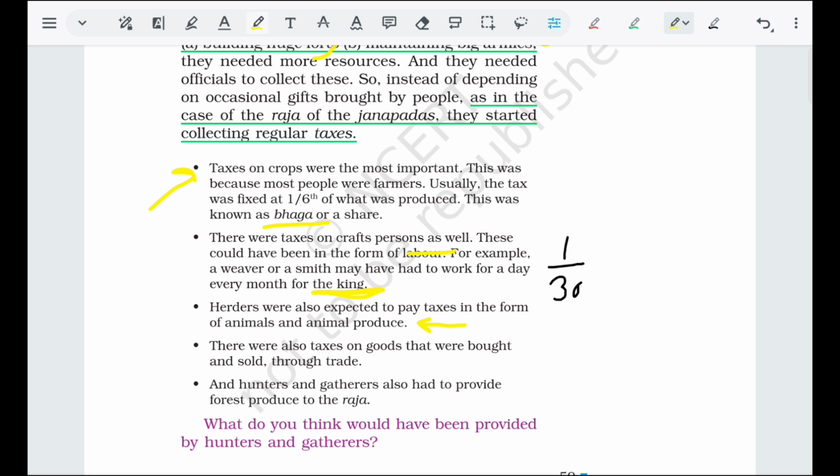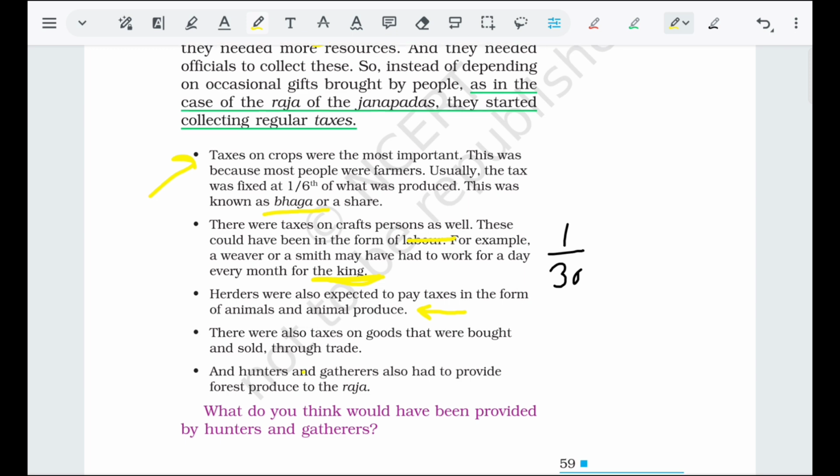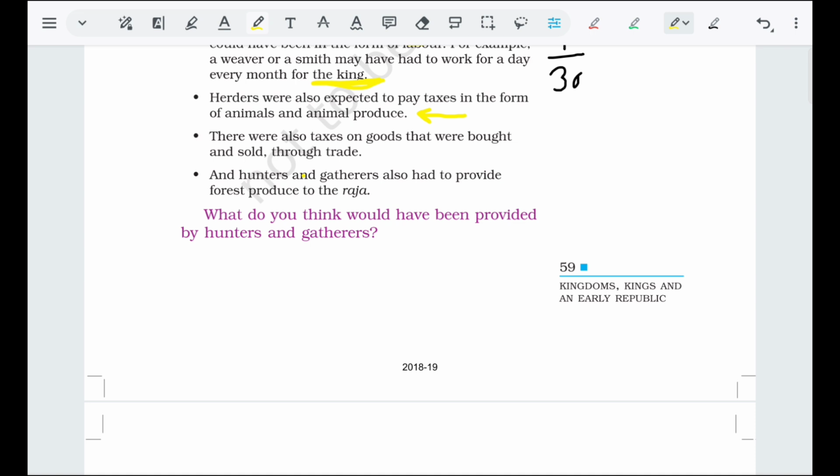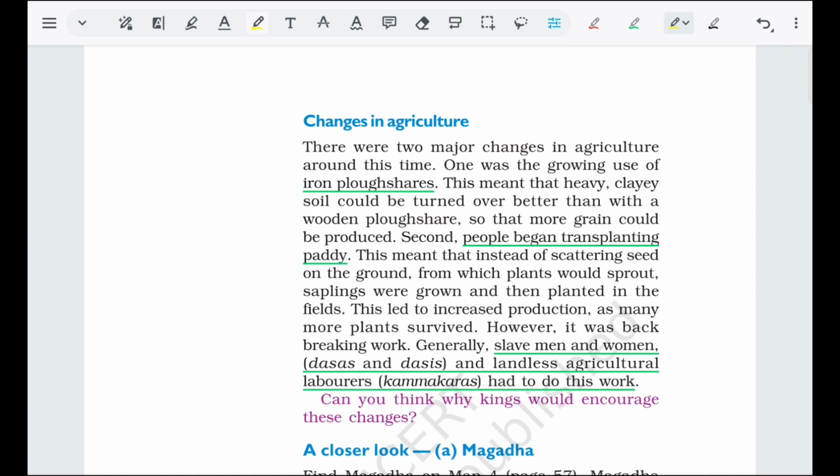There were also taxes on goods that were brought and sold through trade. So traders also had to pay tax. And hunters and gatherers also had to provide forest produce to the Rajas. That's the taxation system.